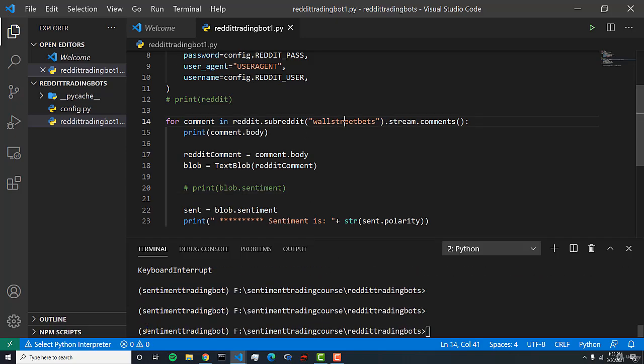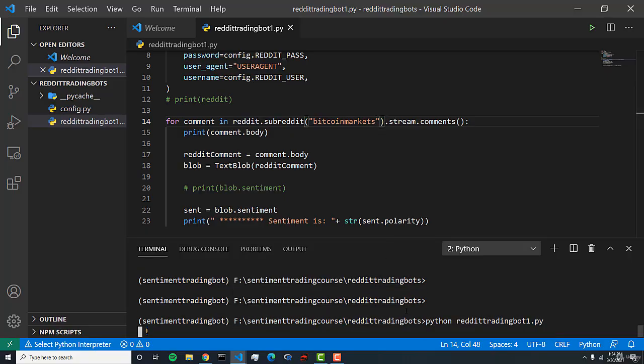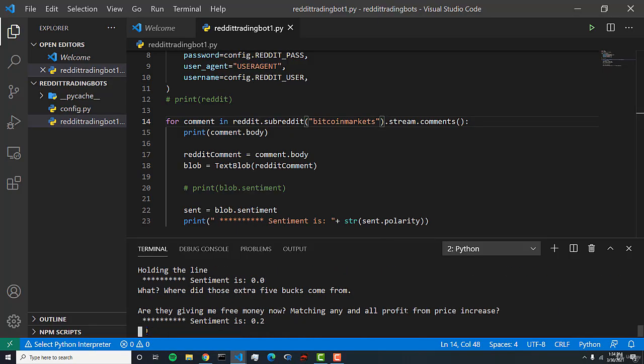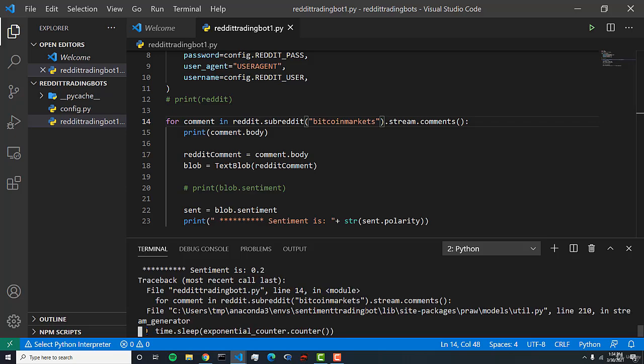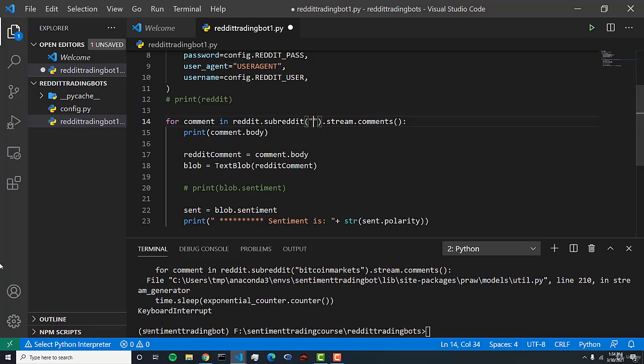Now let's just change this to the Bitcoin subreddit. And there's Bitcoin, and there's also BitcoinMarkets. BitcoinMarkets is more for traders, and Bitcoin is more for Bitcoin enthusiasts. So BitcoinMarkets is definitely a good one for trading sentiment. So here you can see we are performing sentiment analysis on this subreddit. And that's very cool because we can now perform sentiment analysis on every subreddit. And you can do a lot of cool things. For example, you can look at the sentiment for NIO, which is a competitor for Tesla. And if NIO has a low sentiment, we can consider that a buying signal for Tesla.